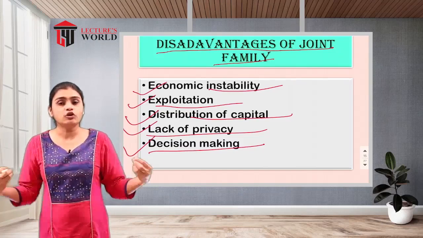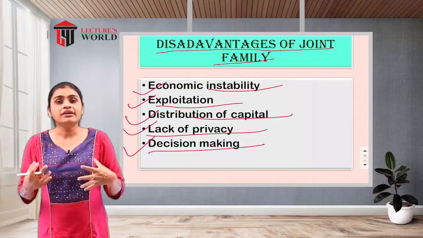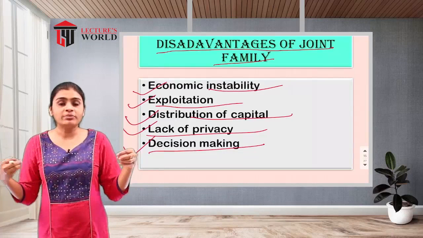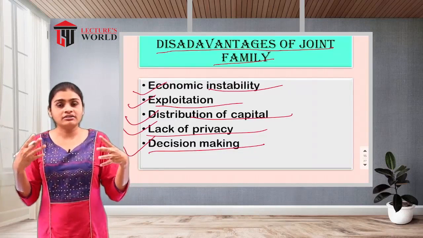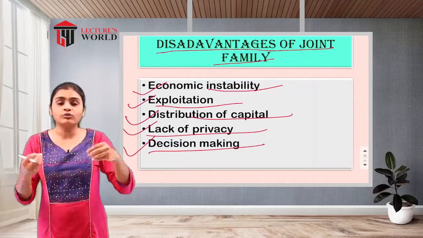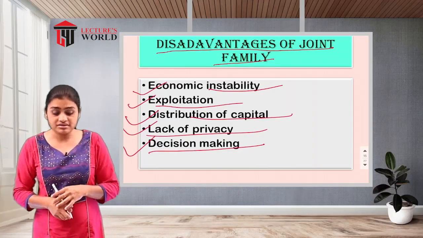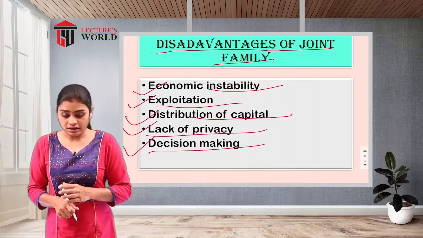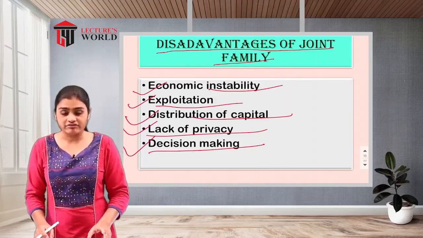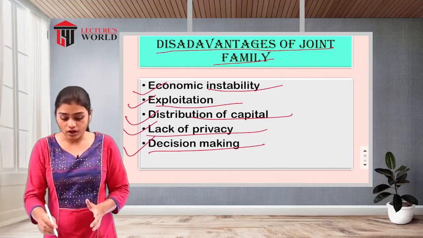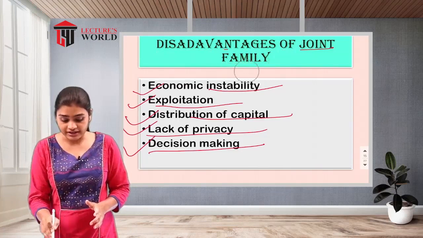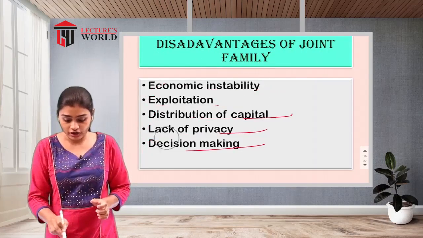At the same time, opinions have to be taken, and the opinions will always be different. Everyone won't have the same opinion in one single situation. So decision making will also be an issue in this type of joint family. So these are all the disadvantages of joint family.